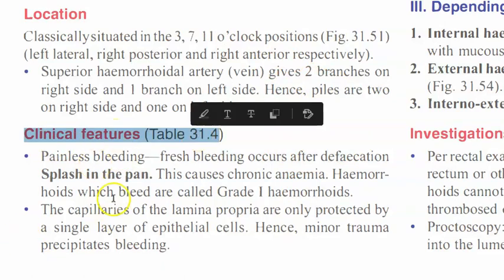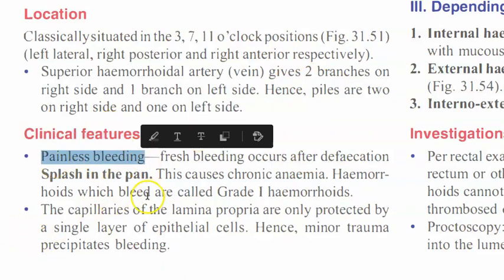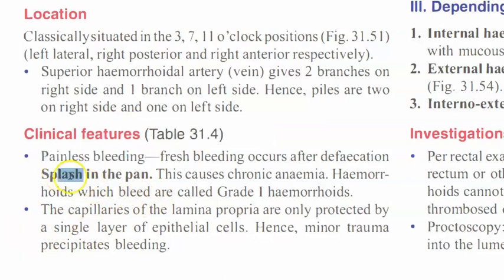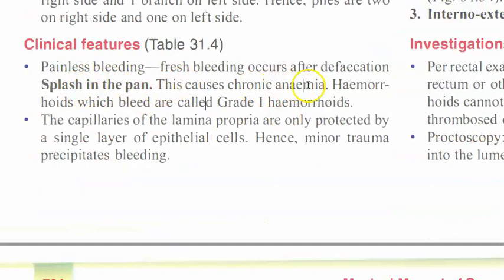Now let us go to the clinical features. Painless bleeding. So if it is internal, painless bleeding. Okay, and this bleeding occurs after defecation. So there will be a splash in the pan, so much blood in the pan, bedpan or the commode. And this can cause anemia because they are losing blood, right? The hemorrhoids which bleed are called grade 1 hemorrhoids. So the ones that bleed itself are grade 1.